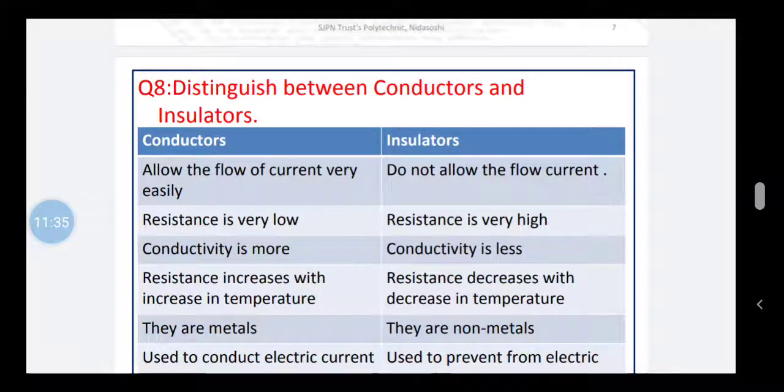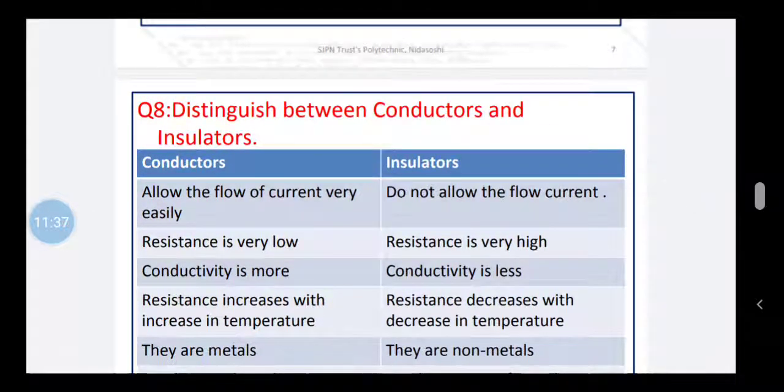Now let us come to question number 8. It says: distinguish between conductors and insulators. With respect to electrical engineering, materials can be of three types: conductors, insulators, and semiconductors. What do you mean by a conductor? A conductor is a material which allows the electric current to flow through it very easily.